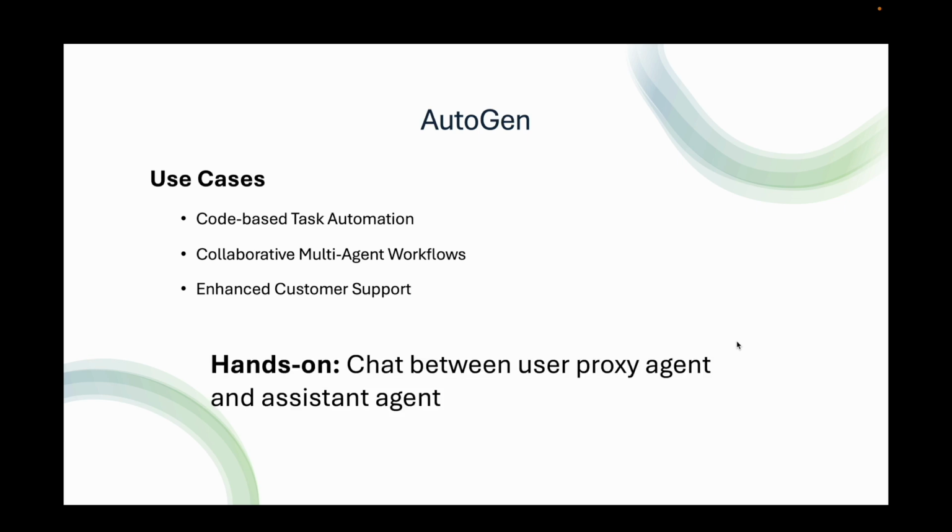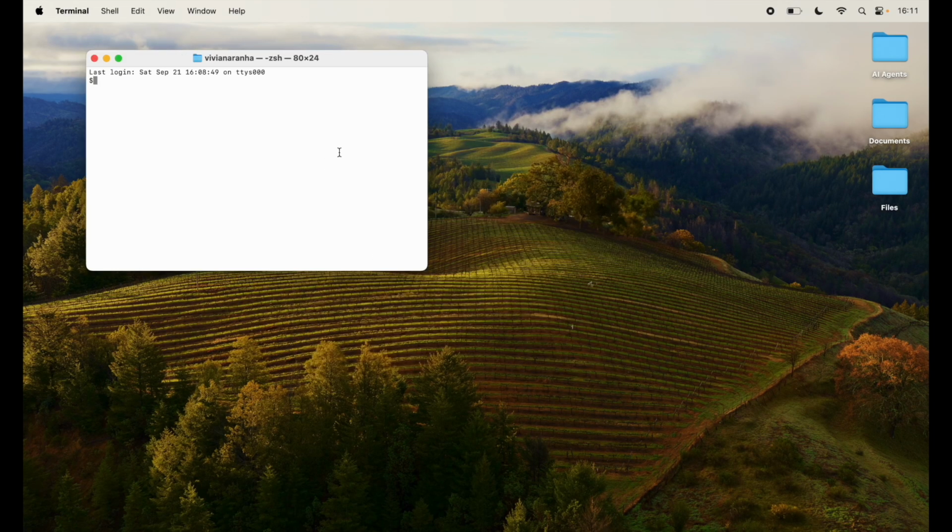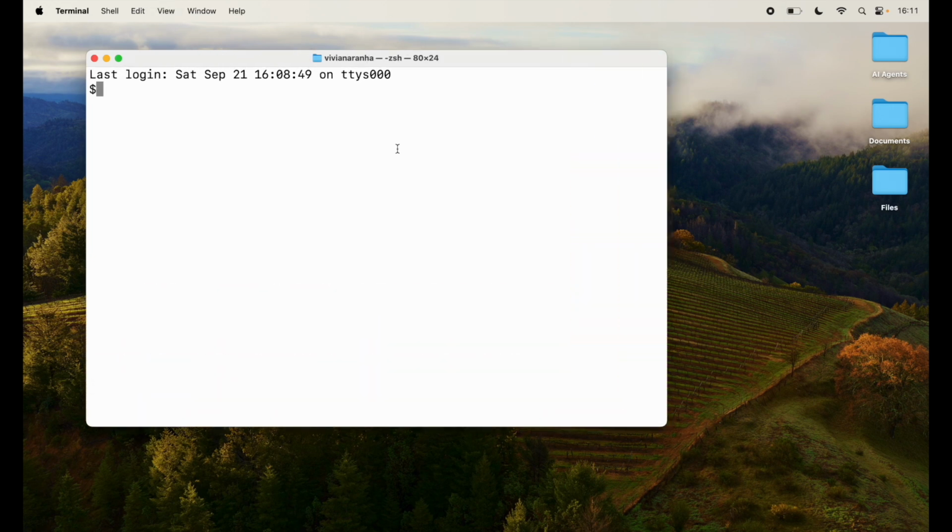Finally, let's jump into the hands on where we will chat between user proxy agent and an assistant agent. Let's get started. So, let's open terminal. I'm going to open terminal, make it a little bigger so you can see clearly. Go to my desktop folder.